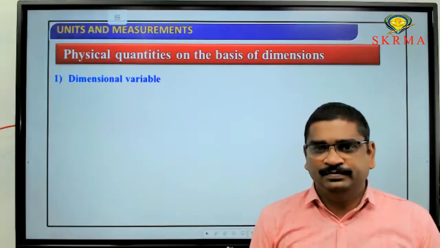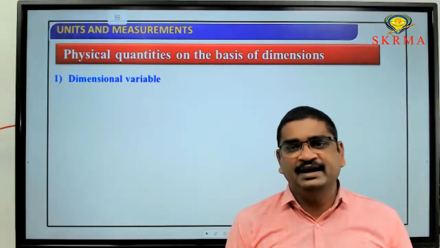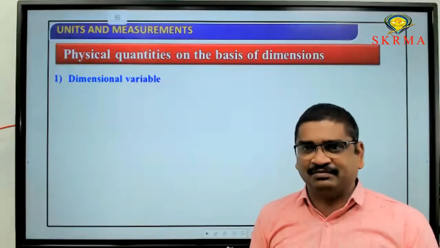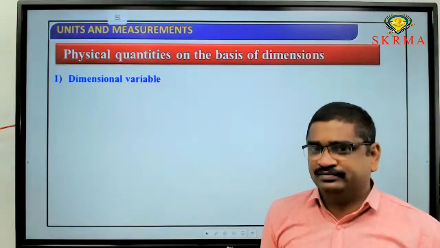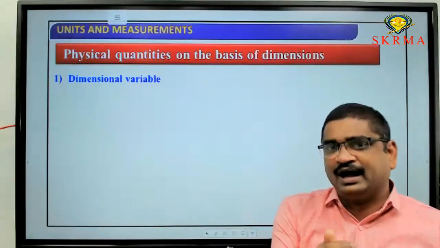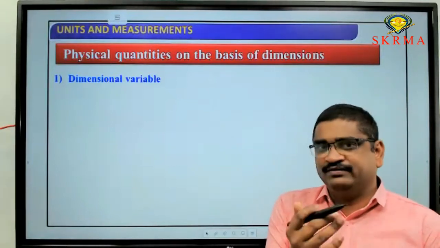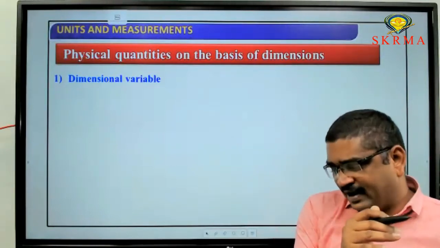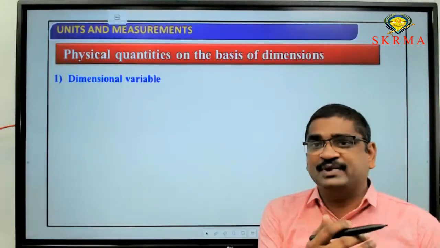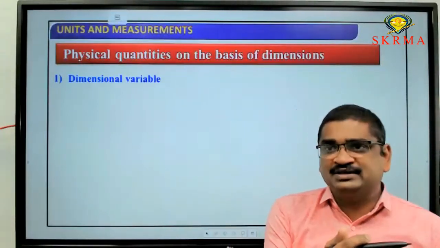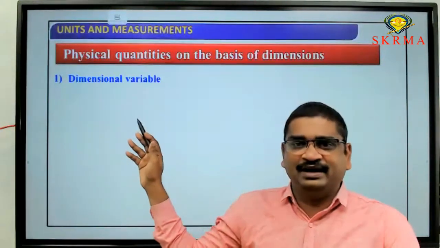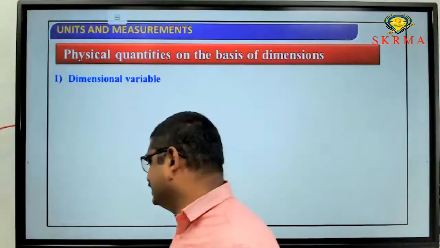Variable means it keeps varying. So a dimensional variable is a physical quantity having a dimensional formula, and it is a variable. So we can divide all physical quantities like this, and the first one is dimensional variables. What is meant by dimensional variable? Dimensional means it has a dimensional formula. Variable means the value of that may vary.